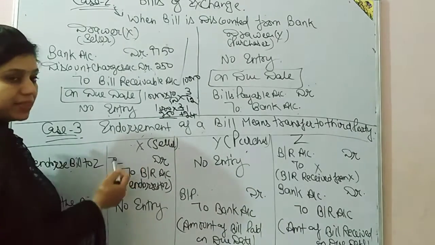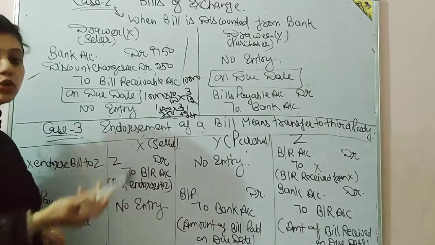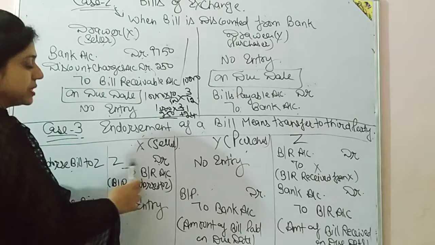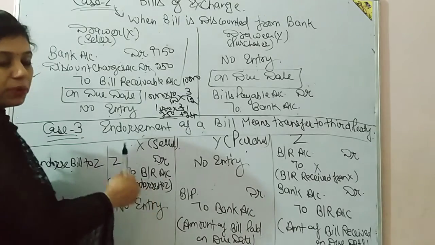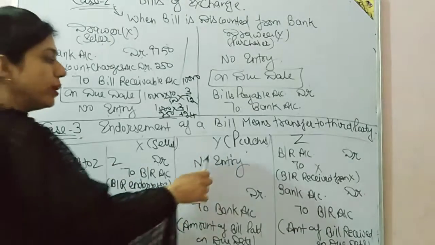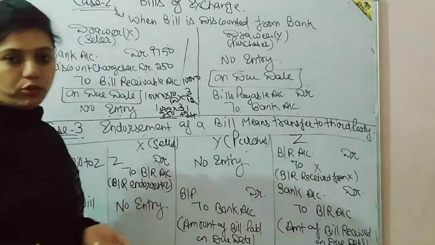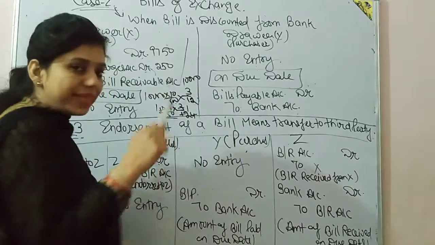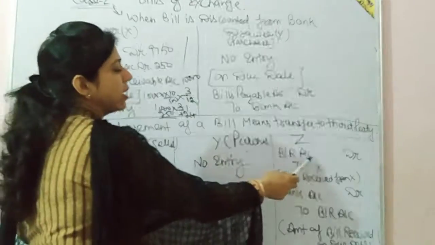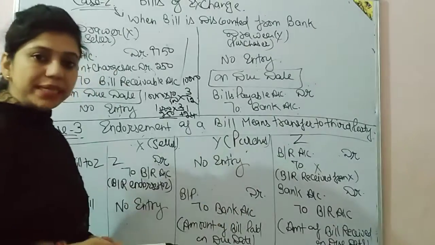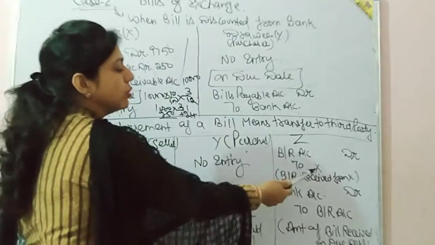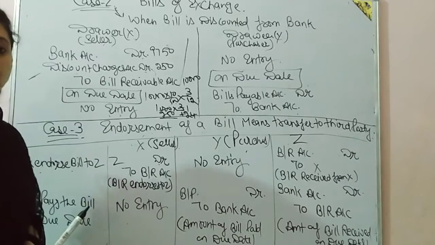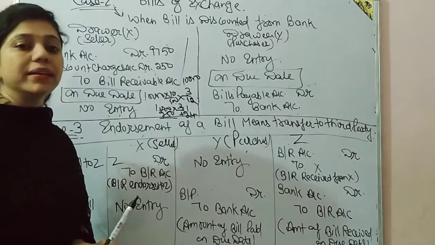In the books of X, Z will be debited. And what has gone from X? The bill has gone from X. So Z debit to BR account, because BR is gone. No entry in the books of Y because Y doesn't know anything about the transfer. And in the books of Z, he receives the bill, that's why BR account debit. From whom did he receive? X is the giver, so X should be credited. As you know, according to the rule of personal account, debit the receiver and credit the giver.